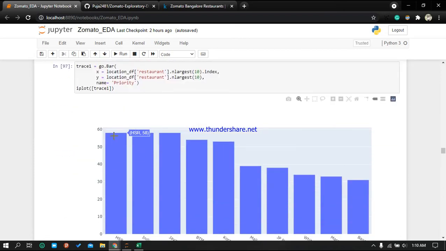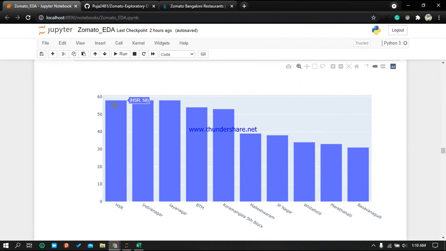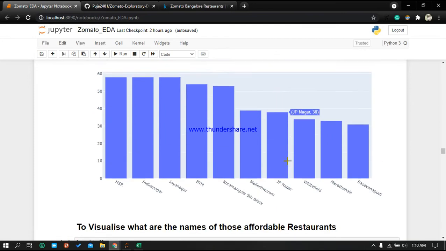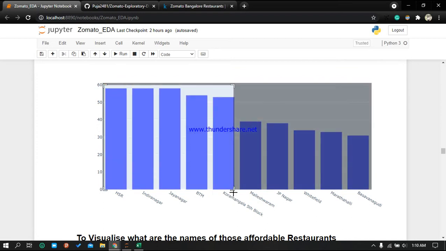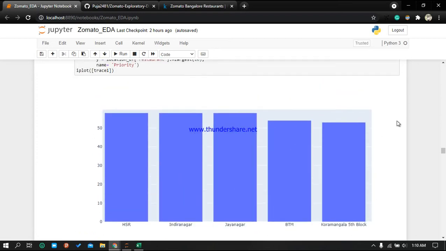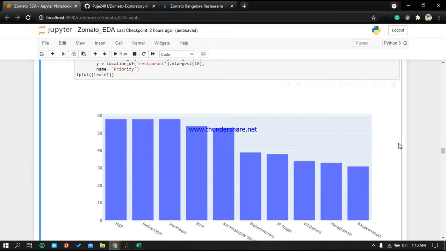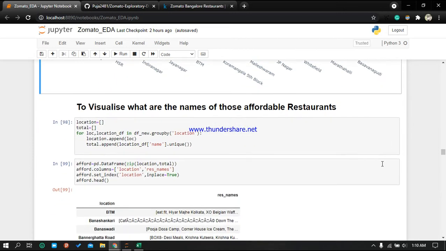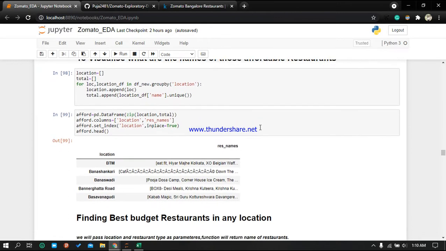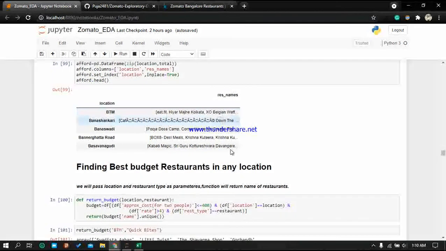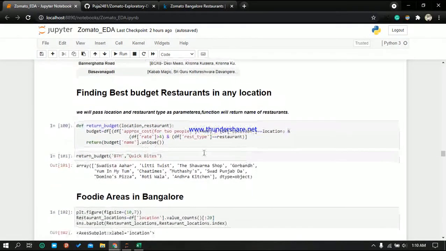Yeah, see here, in HSR there are 58 restaurants, in Indiranagar there are 58. Like this you can analyze the data, you can zoom over here, and to reset axes you can go over here and click reset axes, then you will get back to this. And to visualize the names of those affordable restaurants, we have made a data frame of location and total. So here are the restaurant names and these are the locations.